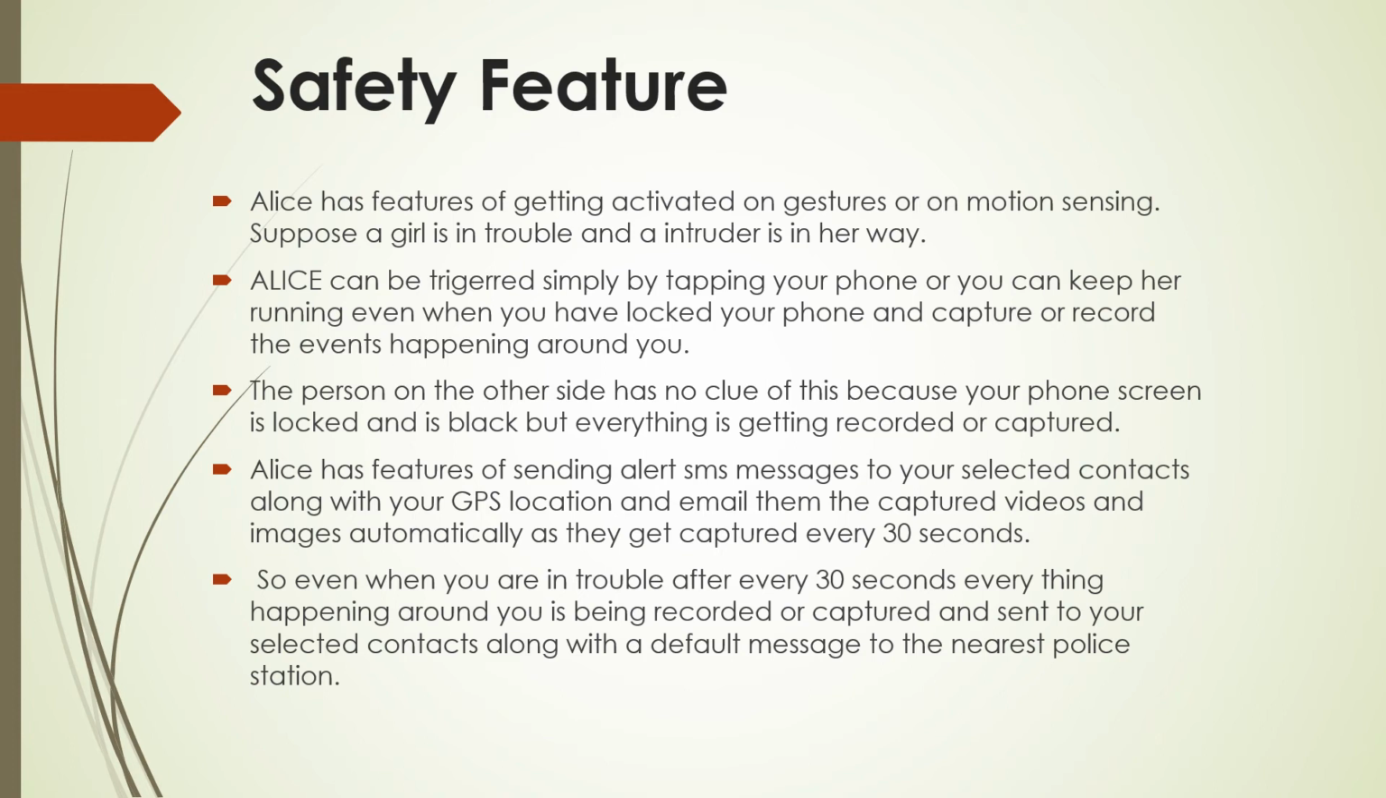Also, if we activate the audio recording and video recording feature from inside the application, then when you tap the phone or press the power button twice, every 30 seconds the video and audio will get recorded and sent to your contacts, which you initially store in the app. The message and the video will also contain the message that you are in danger. This is the safety feature of the application.